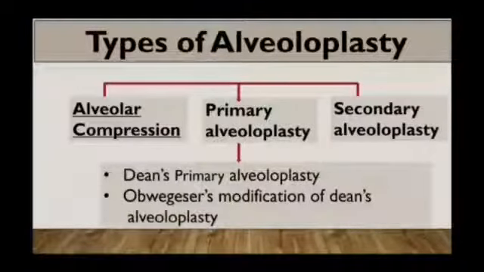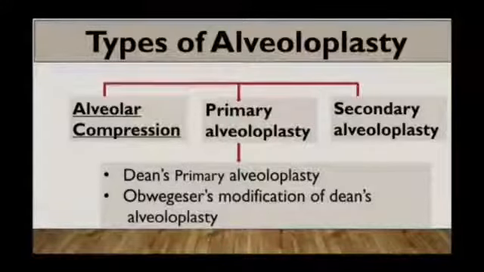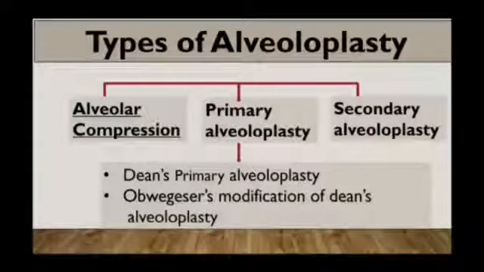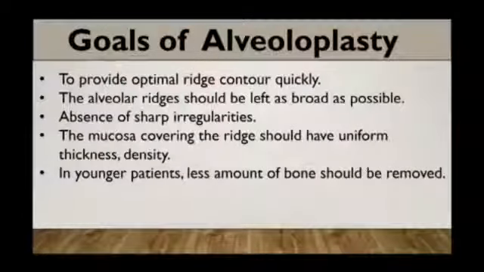Types of the alveoloplasty are first is alveolar compression, second primary alveoloplasty which includes Dean's primary alveoloplasty and Obwegeser's modification of Dean's alveoloplasty. Third is secondary alveoloplasty. Goals of the alveoloplasty are to provide optimal ridge contour quickly. The alveolar ridge should be left as broad as possible for maximum distribution of the masticatory load. There should be absence of sharp irregularities. The ridge need not be perfectly smooth, but the sharp irregularities should be removed and the edge should be rounded.